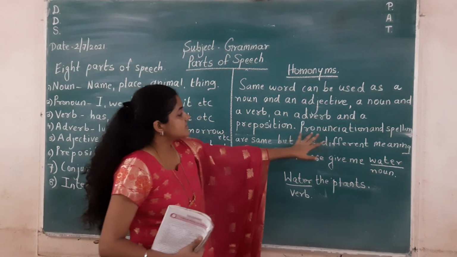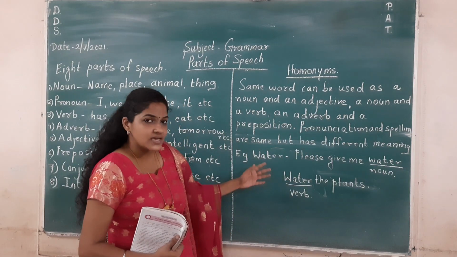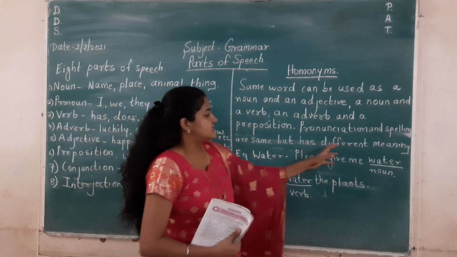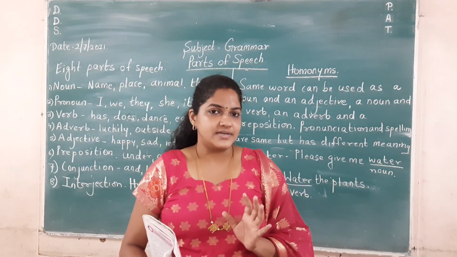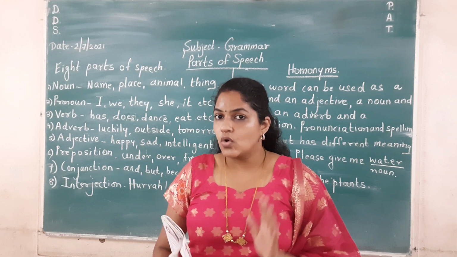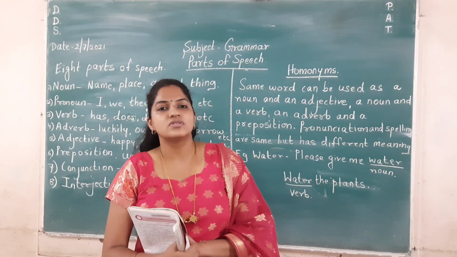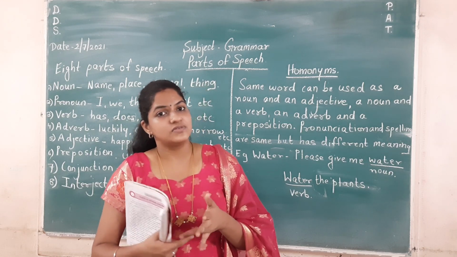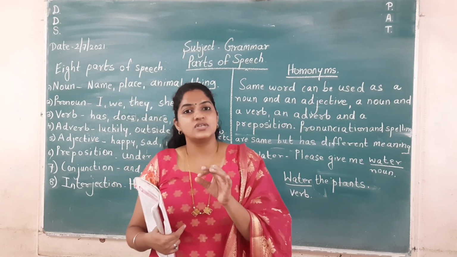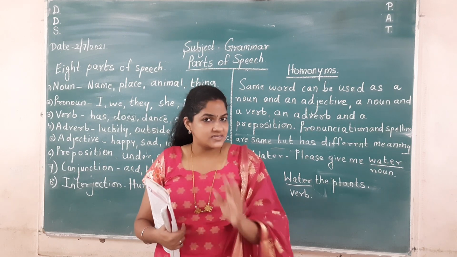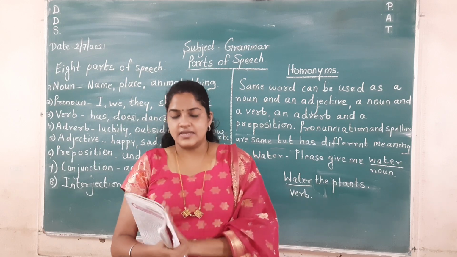Correct? So homonyms are the words which are used as noun as well as used as verb. So the pronunciation and spelling are the same, but the meaning is different. Are you understanding what are homonyms? Homonyms means words can be used as noun as well as verb, and the pronunciation and the spelling are the same, but the meanings are different.